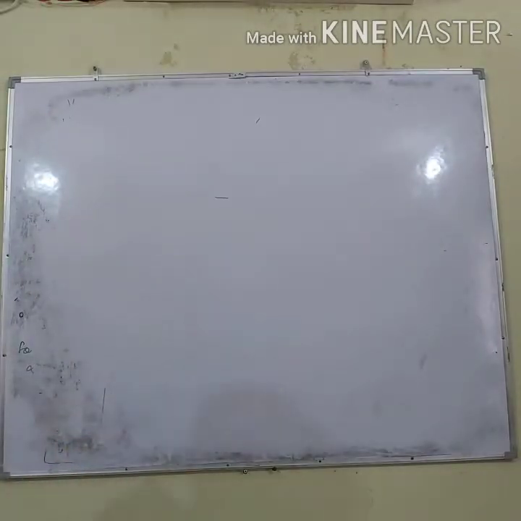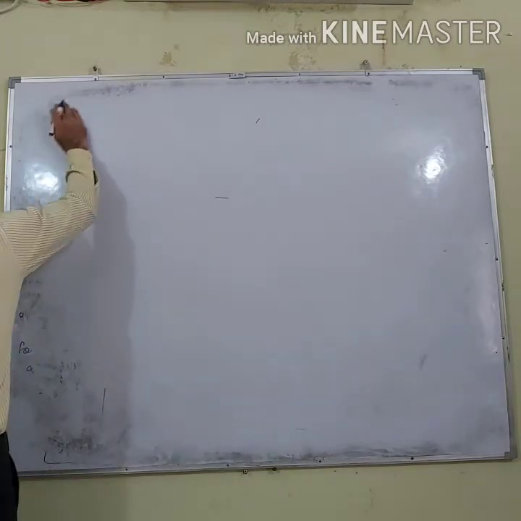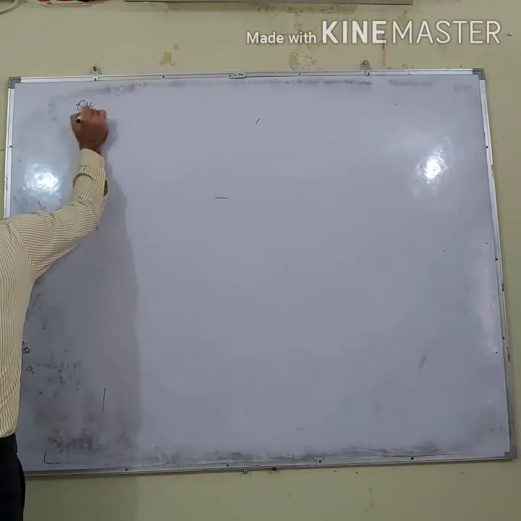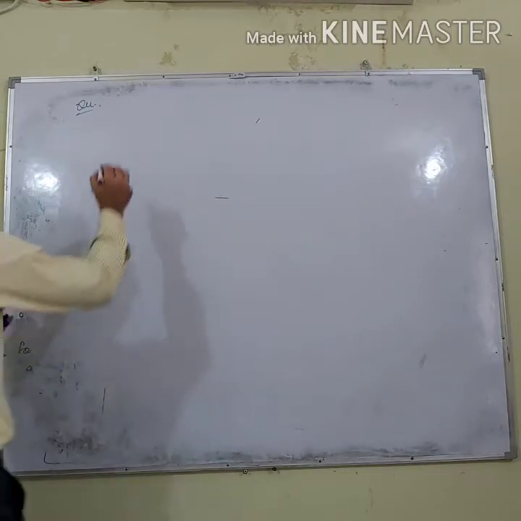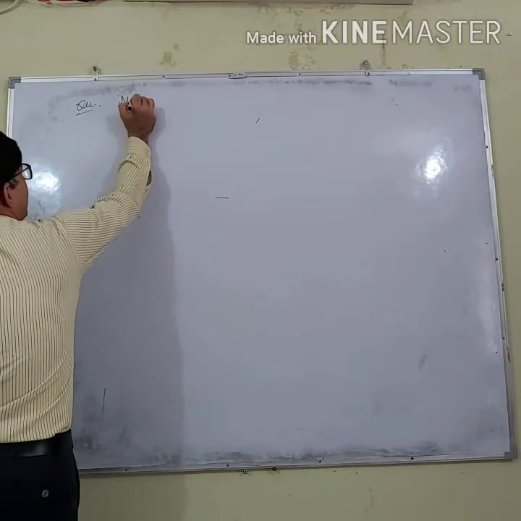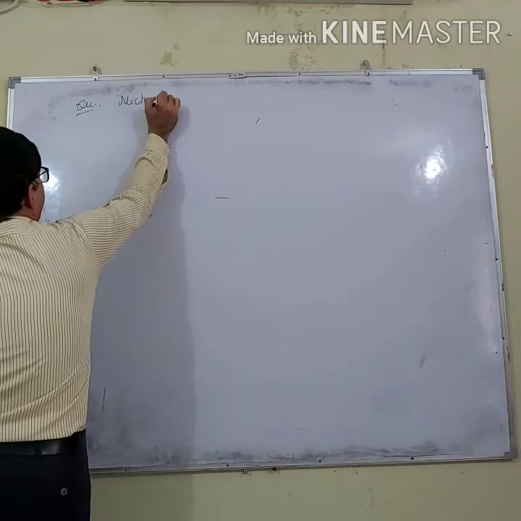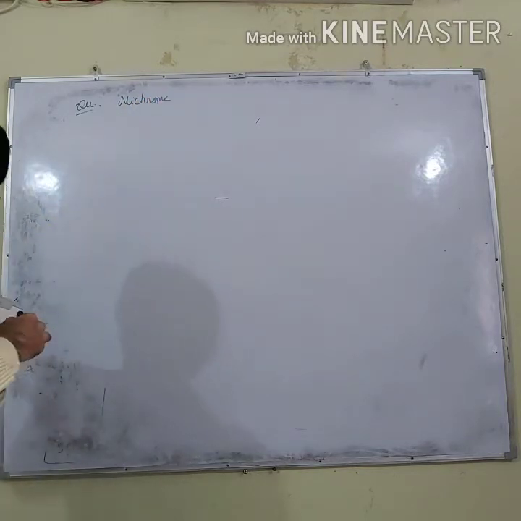From NCERT, there is an electric toaster which uses nichrome as a heating element.